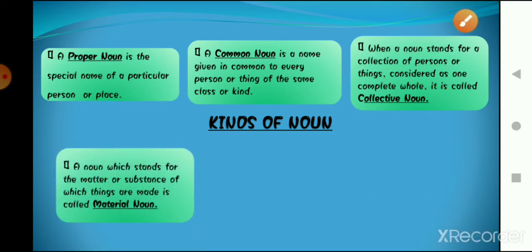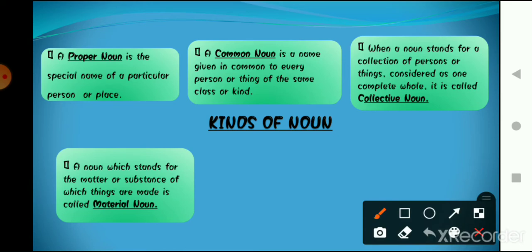Now moving forward to material noun. So what are material nouns? A noun which stands for the matter or substance of which things are made is called a material noun. Material nouns are basically the name of the matter or substance from which a particular thing is made.